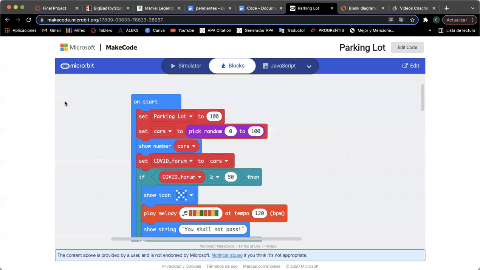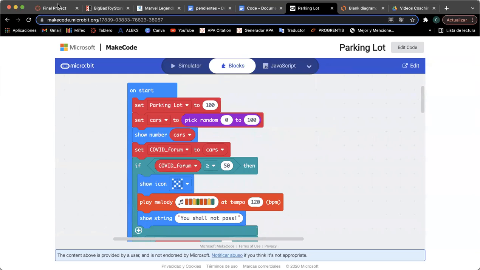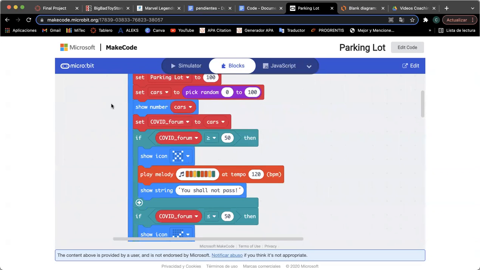And this is the code. As you can see, at first we need to set the parking lot to 100, then set the number of cars to a random number from 0 to 100. Then we show the number of cars, and then we set the COVID form to the number of cars in order for the next steps. Our first if shows COVID form greater or equal than 50. It will show an icon of a cross, a melody, and the string "you shall not pass."